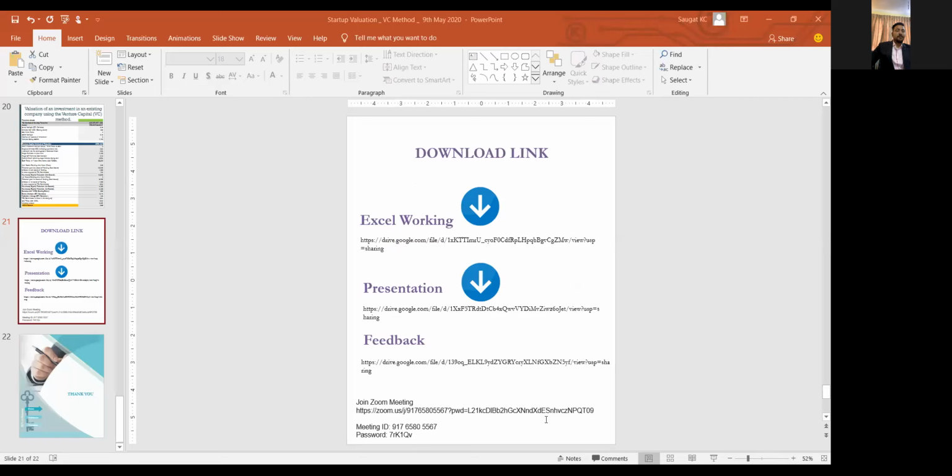we'll be having the cost of equity computation and the VC method computation, with a general pro forma financial model, which I've just taken tentatively, but it can be done in a much deeper way, as can be seen here. Once I do this, I'll be sharing the Excel working file with you and the presentation shortly. So any questions on this?